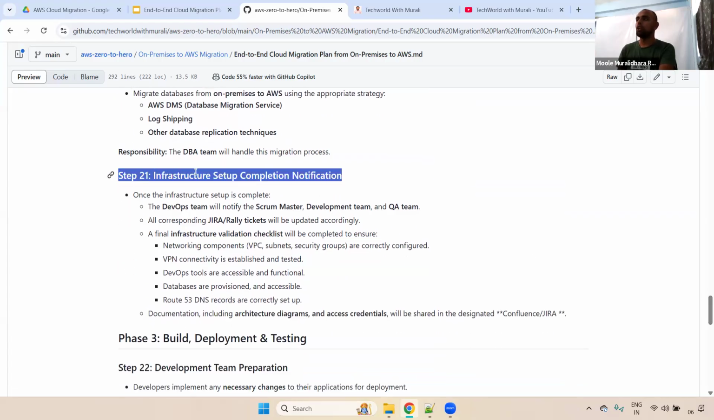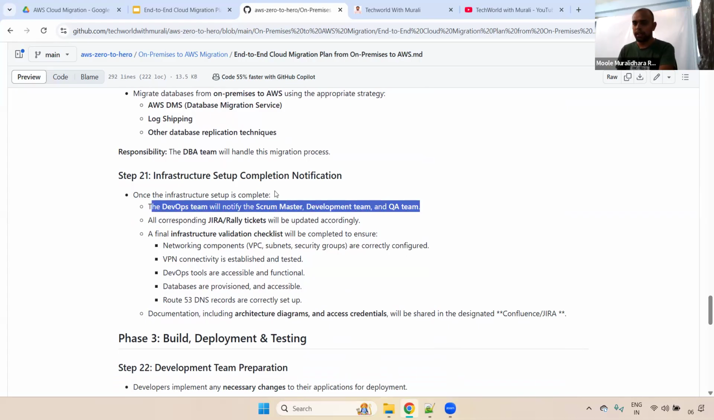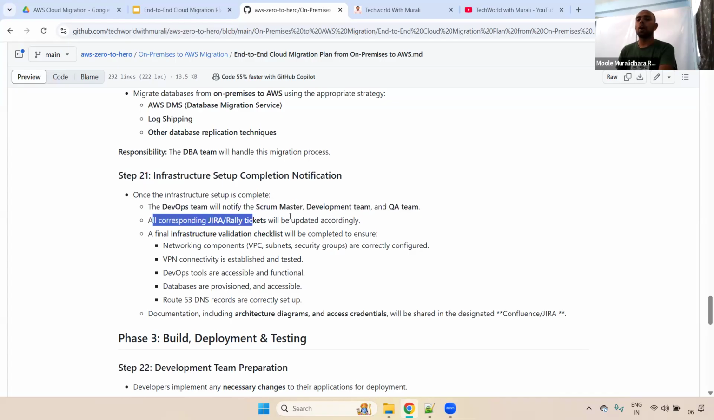Okay, clear, fine. Now the final step in the infrastructure setup. Step 21 is the infrastructure setup completion notification. Once it is done, we'll inform the Scrum Master, development, and QA team. Hey, we have done it, infrastructure setup is completed, in terms of monolithic application, microservices, and also the DBA team's migration, the data sync is set up, and the replication is happening continuously. Everything is done. We also need to update all the respective Jira or Rally tickets and close them, so that once the Scrum Master sees that, they will understand, okay, on the DevOps side, we don't have any pending parts.